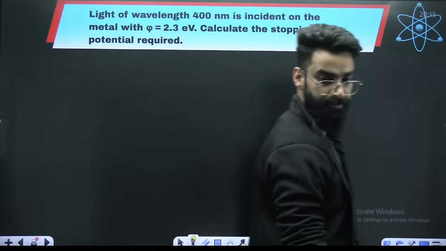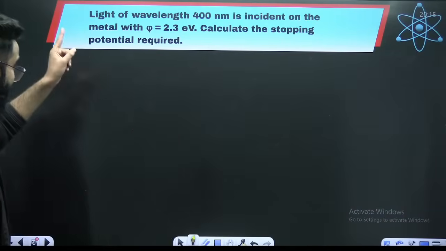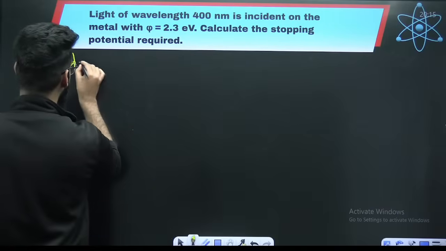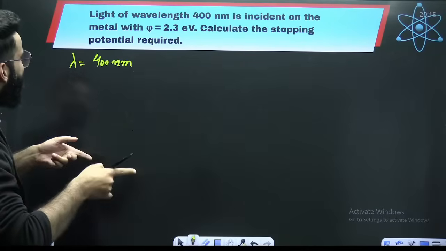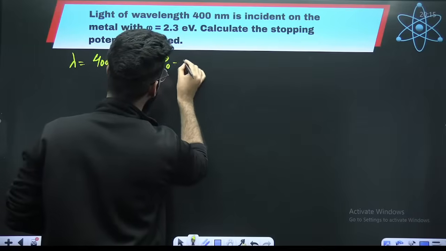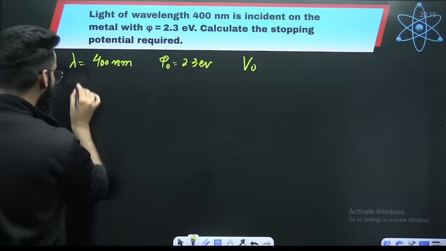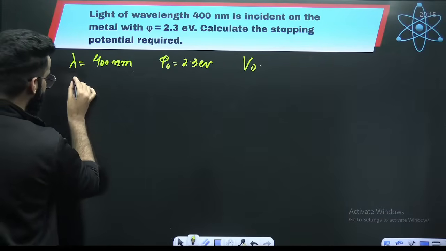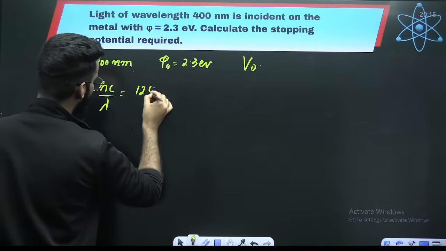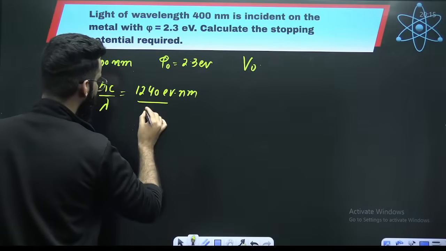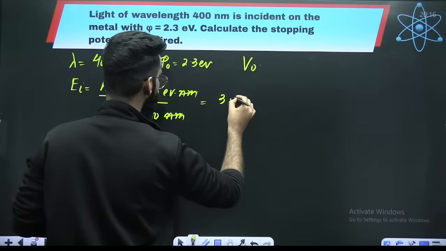Can't you solve this question? Be very quick, short and precise. You have to be very quick, guys. You have to be fast with the calculations. Light of wavelength 400 nanometers is incident on the metal whose work function is given as 2.3 electron volts. Calculate the stopping potential. If lambda is equal to 400 nanometers, can't I calculate the incident energy? hc divided by lambda, which is 1240 electron volt nanometer divided by 400 nanometer. This term cancels. The value will be how much? 3.1.